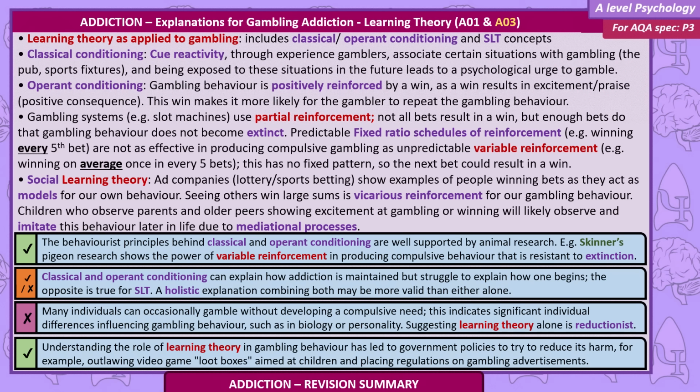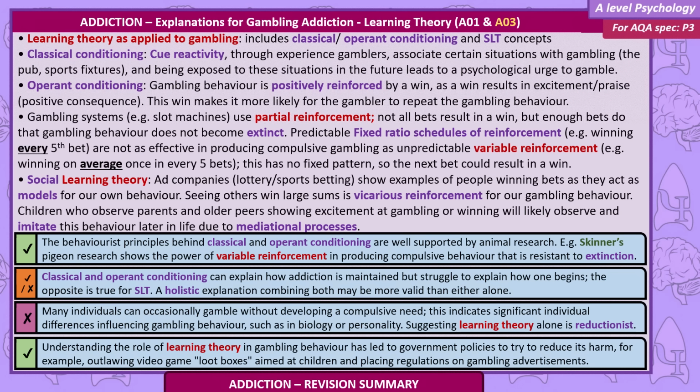Gambling systems like slot machines use partial reinforcement. Not all bets result in a win, but enough bets do that gambling behaviour does not become extinct. Predictable fixed ratio schedules of reinforcement, for example winning every fifth bet, are not as effective in producing compulsive gambling as unpredictable variable reinforcement, for example winning on average once every 5 bets. This has no fixed pattern, so the next bet could result in a win.